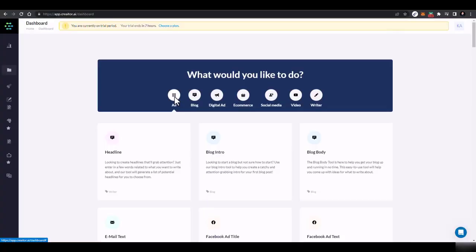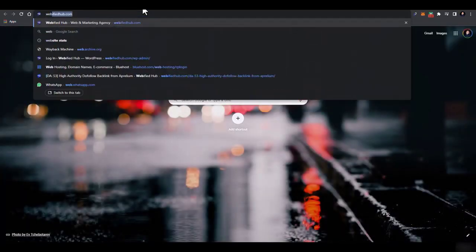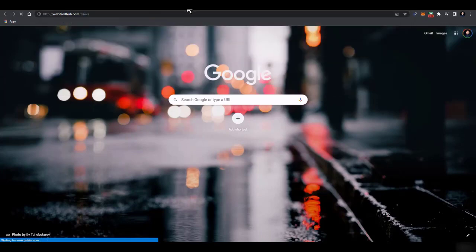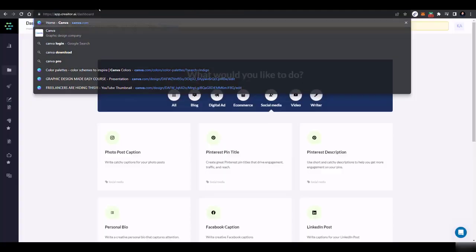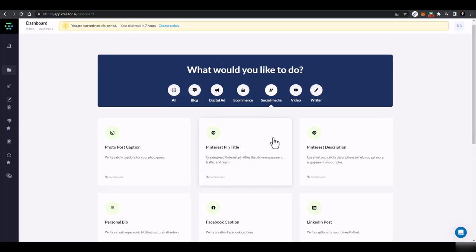In this lecture, we are going to discuss how you can create amazing social media posts using the tool appcreator.ai. First of all, you have to go to social media. To create pictures, you would have to use tools like Canva. To use Canva, you can go directly to webifiedhub.com/Canva, or you can just search for Canva on Google, and it would take you to Canva's website. There you can create awesome graphics, and to create amazing Facebook copies, Instagram copies, or Twitter posts, you can use this tool.